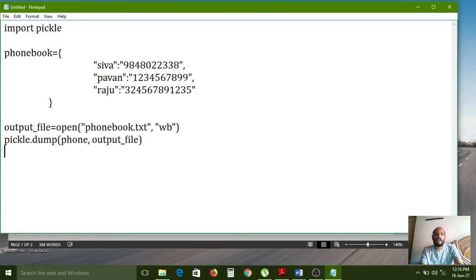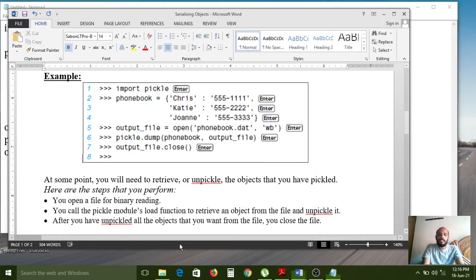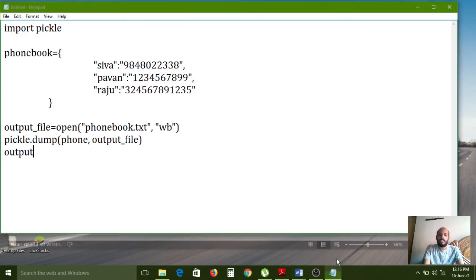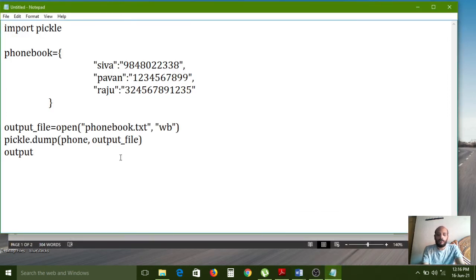So right after that, serialization. Here the dump method we can use in the serialization mode. So output_file, here serialization is also over, pickling is also over.